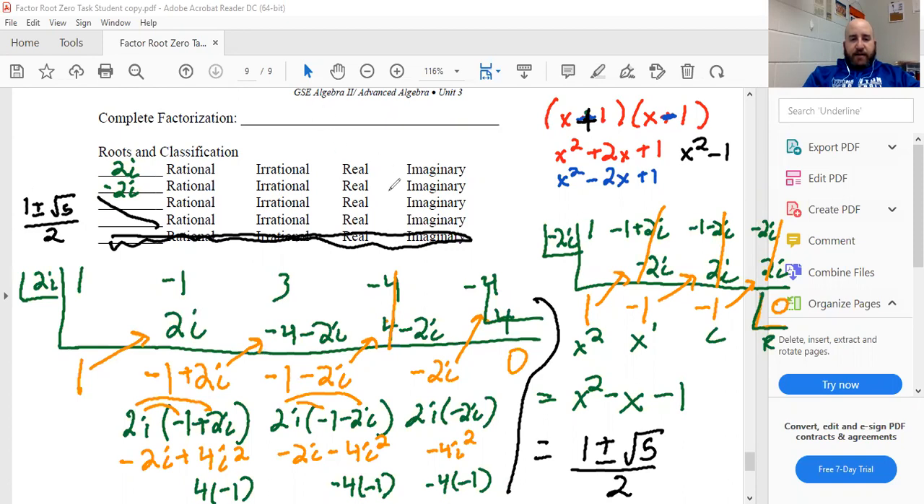We'll get the factorization here in a second. Let's go ahead and classify these though. 2i, negative 2i. They have the i, so obviously they're imaginary. 1 plus or minus square root of 5 over 2.